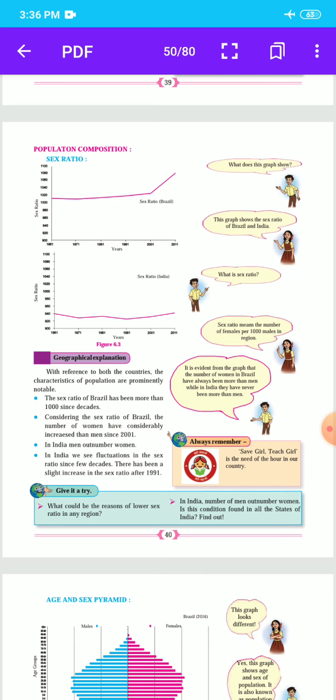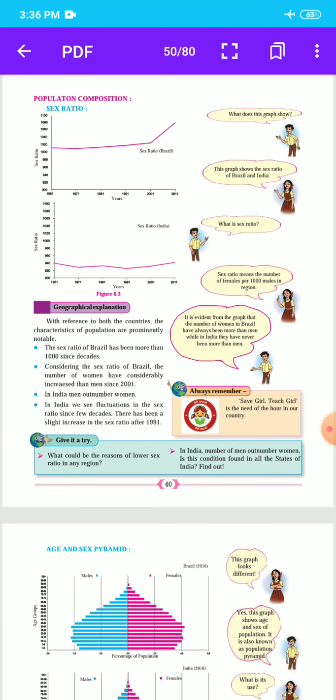This graph shows the sex ratio of Brazil and India. There are two graphs of sex ratio, the first for Brazil and the second for India. What is sex ratio? Sex ratio means the number of females per 1000 males in a region.